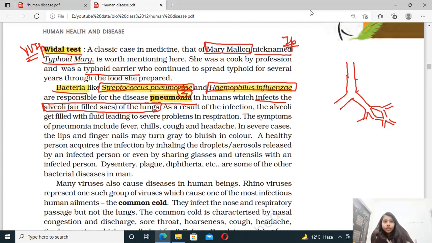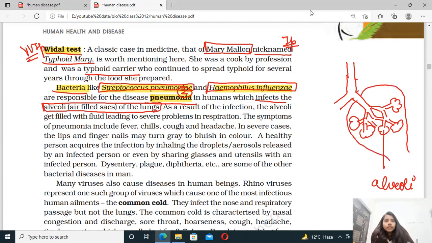Correct. So in this way there's a whole tree, primary, secondary, tertiary, and at the end we have this sac-like structure. Sac मतलब क्या होता है? Basically बोरे जैसा structure. So that's called a sac-like structure, and this sac-like structure is called alveoli. So this is basically alveoli. Correct. And here we have a lung. Similarly, the other lung would be here, and inside it also we have the trachea, bronchus, bronchioles, primary, secondary, and tertiary bronchioles, and finally alveoli. Correct. So it is asked which organ of our body is affected in pneumonia. Pneumonia में कौन सा इन्फेक्ट हो जाता है? That is the alveoli of the lungs.